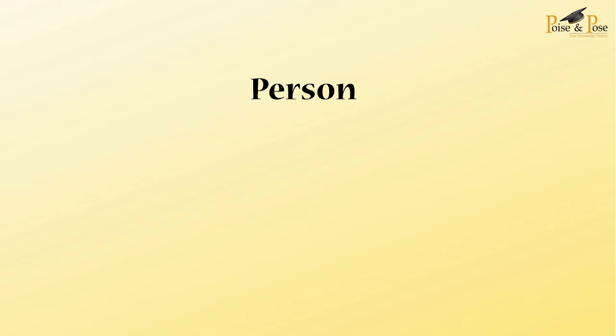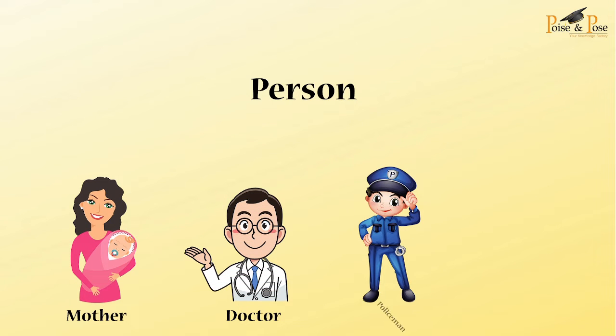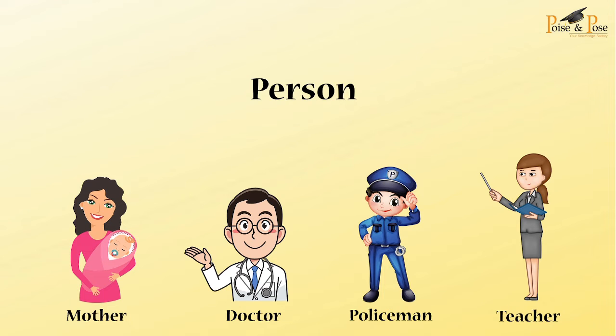Person. There are a lot of people around us. There are a lot of mothers, doctors, policemen, teachers, etc. All these names come under person, a name of anyone. For example, if the name of a doctor is Raj, then Raj is a noun. Doctor is a noun. So the names which identify a person are called nouns.